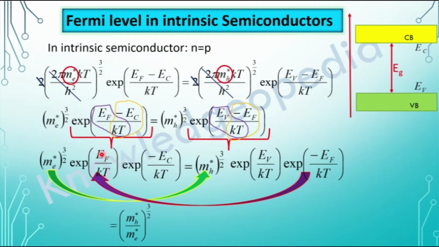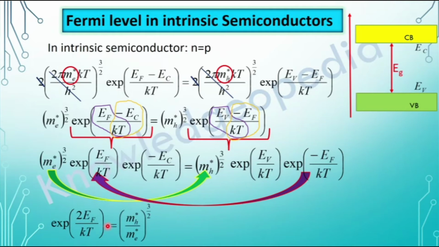It was negative on the right, so after taking it to the left hand side it becomes plus. So I will get exponential EF by KT and exponential EF by KT, and together I will get exponential 2EF by KT.